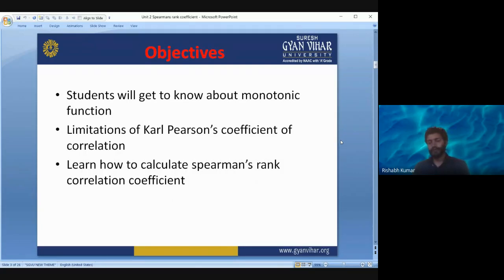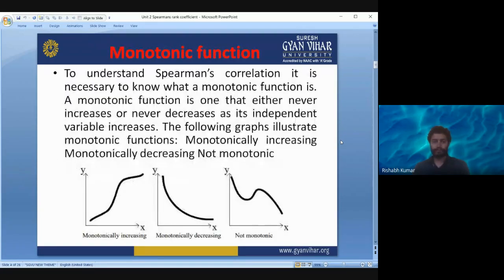So first of all, let us know about monotonic functions. What are monotonic functions? Because to understand Spearman's correlation, it is necessary to know what a monotonic function is. A monotonic function is one that either never increases or never decreases as its independent variable increases.